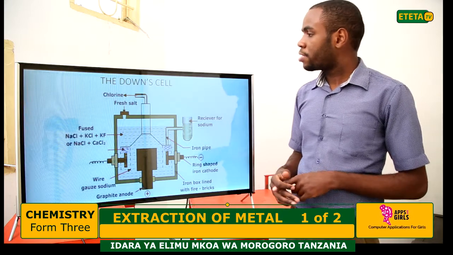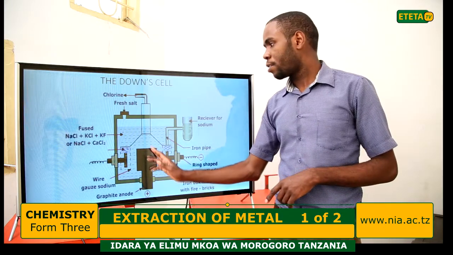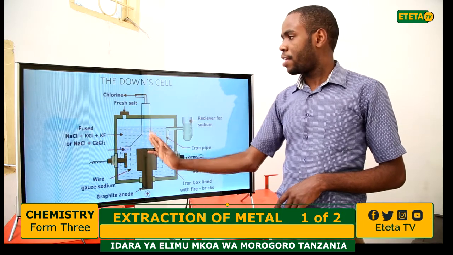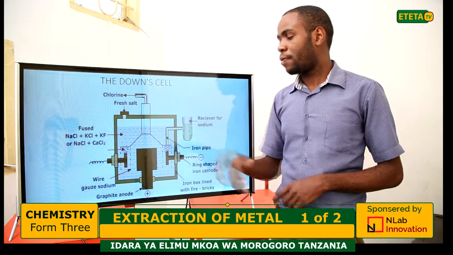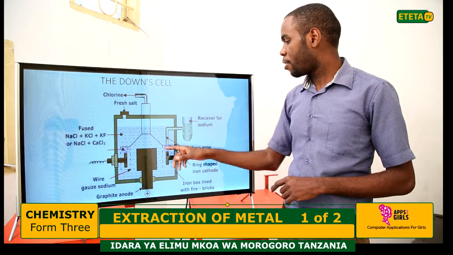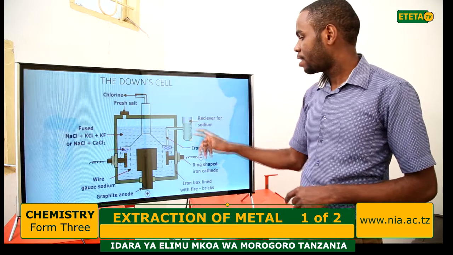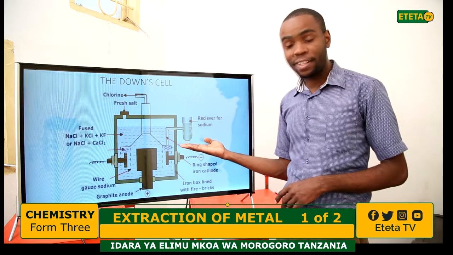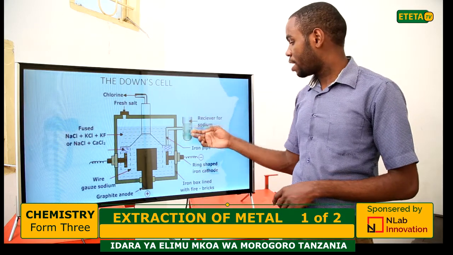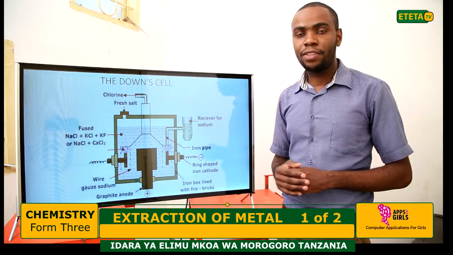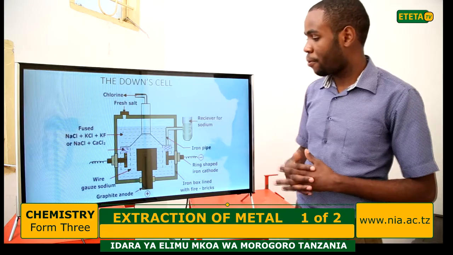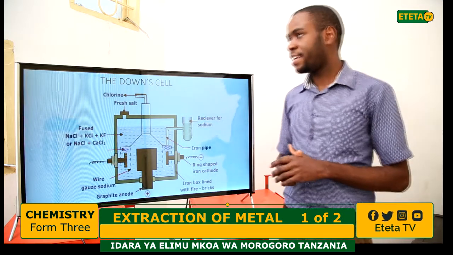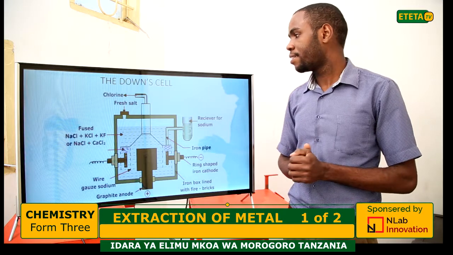After liberation, the chlorine gas will pass out through this pipe, and the sodium will be collected in this reservoir tank. So this is how the electrolysis is done in the Downs cell.